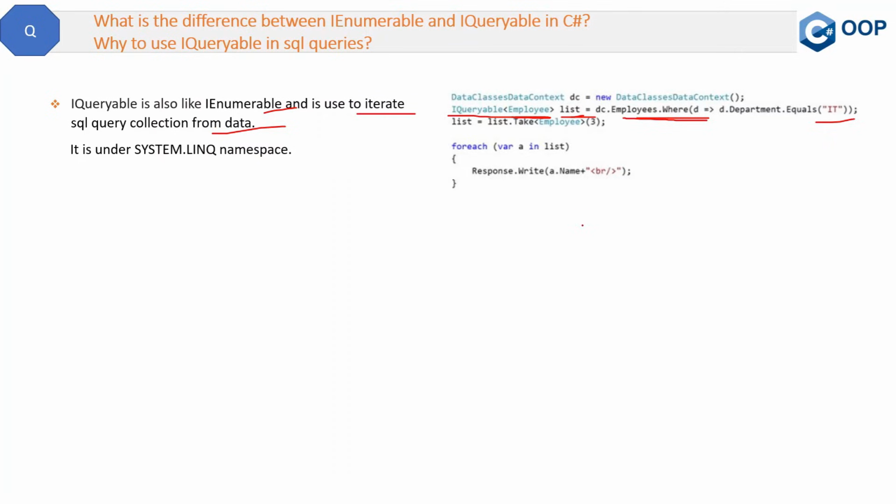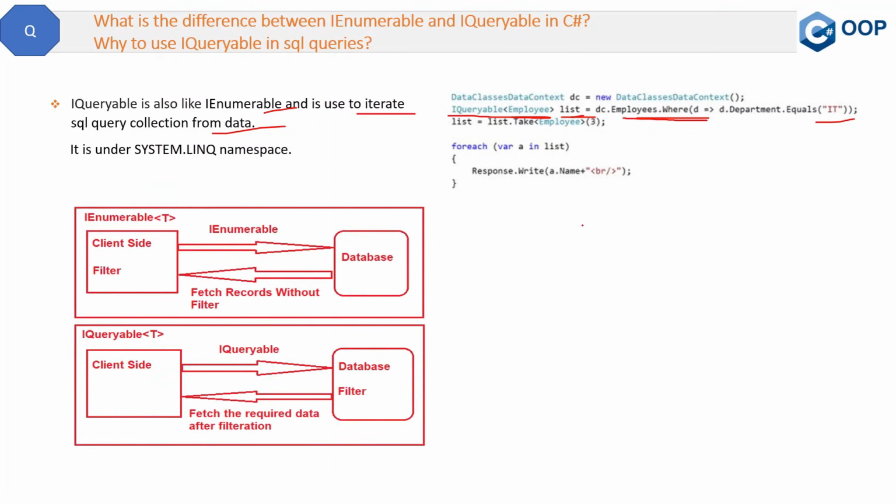Now the question is, why do we prefer IQueryable in SQL queries? Why can't we use IEnumerable, and why introduce a new concept? Here we have this diagram, and we can see IEnumerable and IQueryable. First, we will talk about IEnumerable.